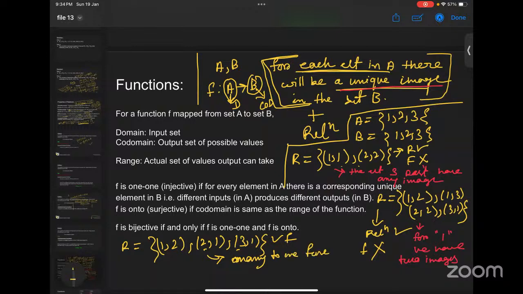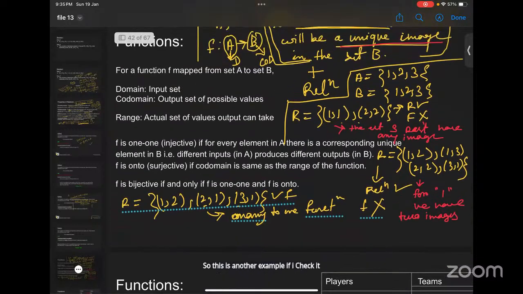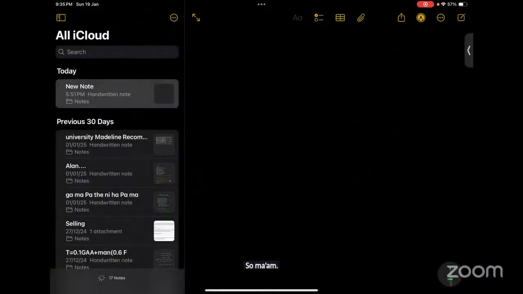Ma'am, the condition of a function is that every element in a domain is mapped to the codomain. That's a mandatory condition, and it should be mapped with a unique element in the codomain. Unique element, okay. Yeah. So, ma'am, to be a function, every input should have a unique output. Yeah, right. Each input should have a unique output.